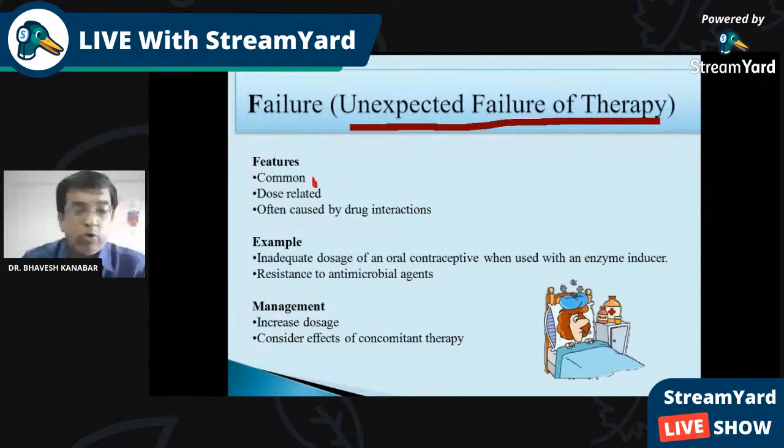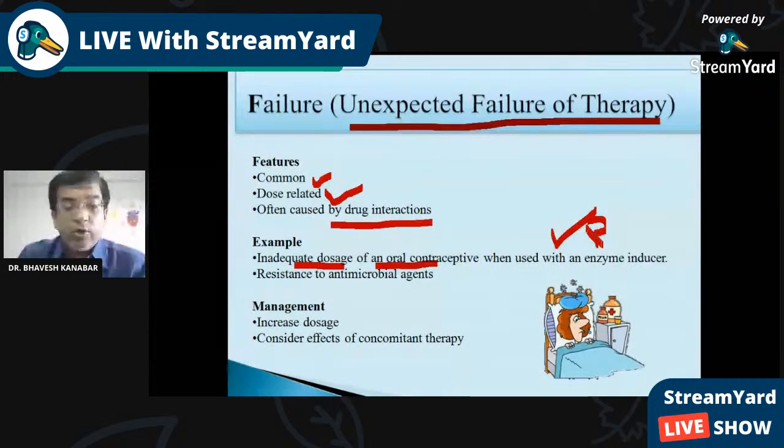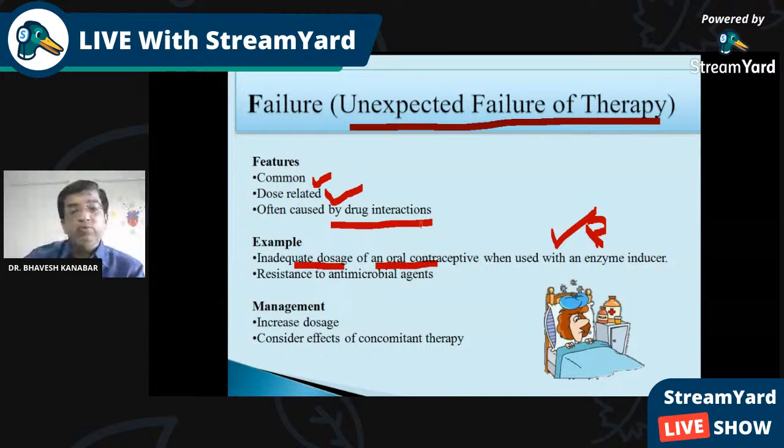Failure, that is unexpected failure of the therapy. This is also common. We are giving the drug and even then the response is not achieved. Again, it is dose related and it is caused by drug interaction. For example, inadequate dosage of oral contraceptive may lead to pregnancy. So the oral contraceptive should be given in proper dose, otherwise it may lead to pregnancy. So that is the failure of the oral contraceptive.